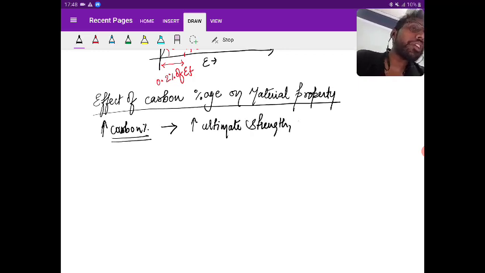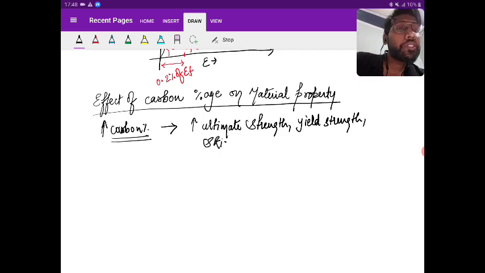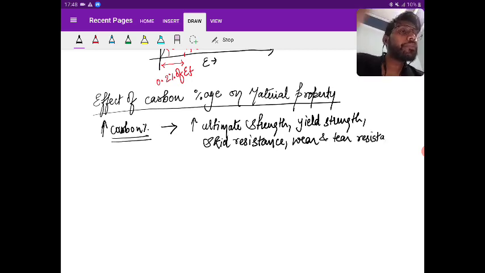yield strength, skid resistance, wear and tear resistance, and obviously if the strength is increasing, then brittleness will also increase, right?